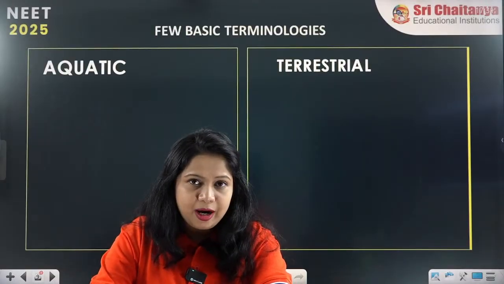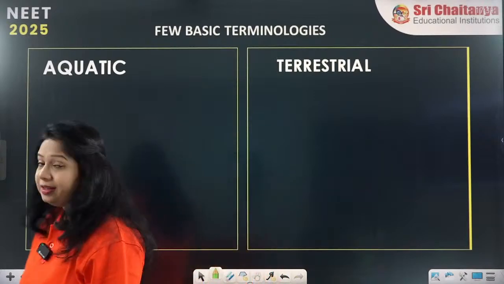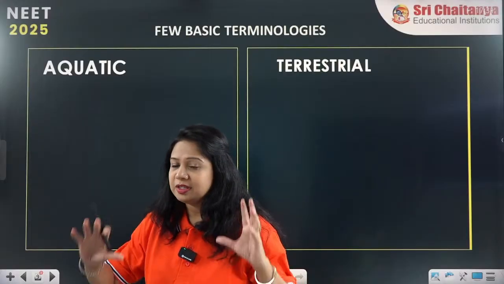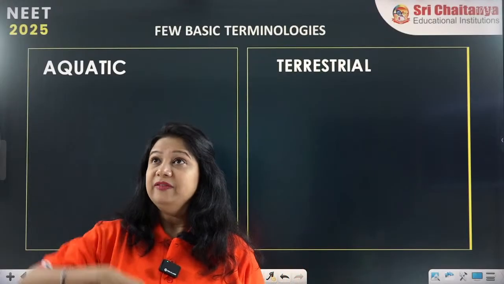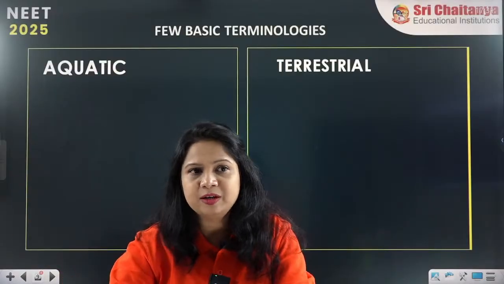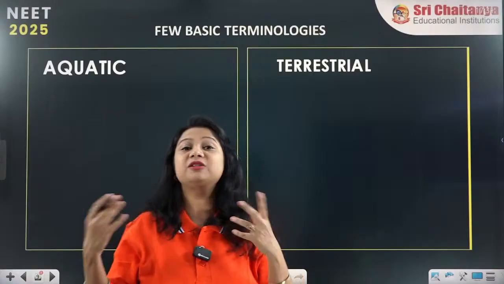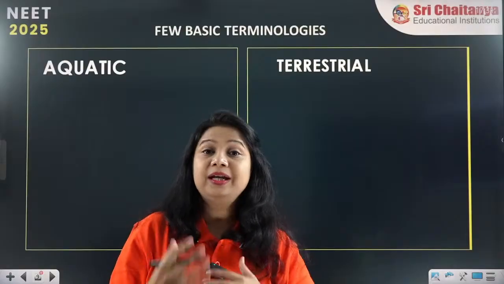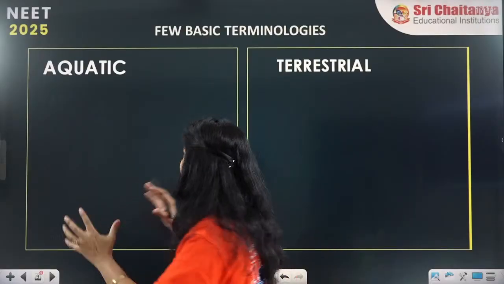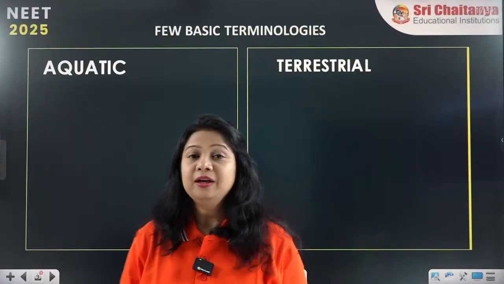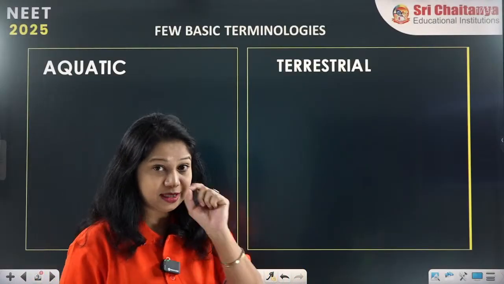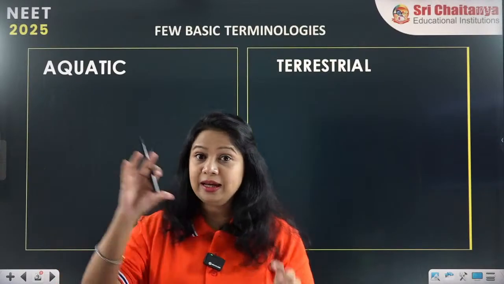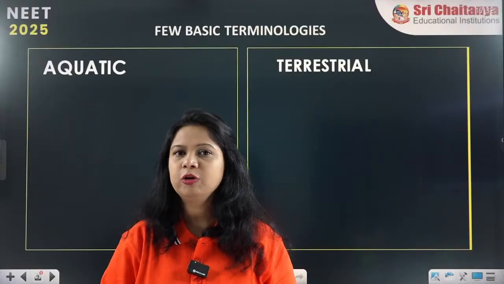Now we are coming to the part of how zoology defines different types of organisms. How do we say whether the organism is living in the water, whether it is living in the sky, or whether it is an organism with different types of organ systems and structures? To study the subject properly, zoology has been divided into many groups, including various basic terminologies. These terminologies are the most important, I am telling you. Why? Because when you are reading about an organism, for example the cockroach, they will throw these words at you.